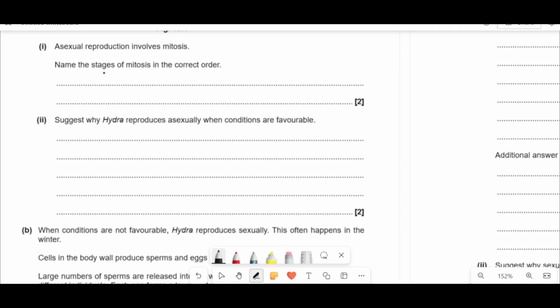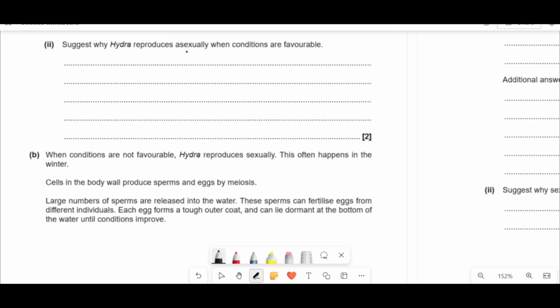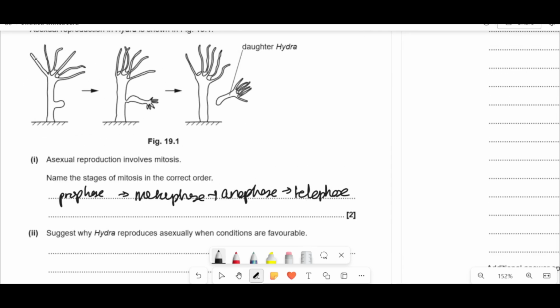Name the stages of mitosis. So it's prophase, metaphase, anaphase, telophase. There you go. Suggest why Hydra reproduces asexually when conditions are favorable. Well, imagine you're this thing. You don't really want to start having copies of it when you're not in the right environment.